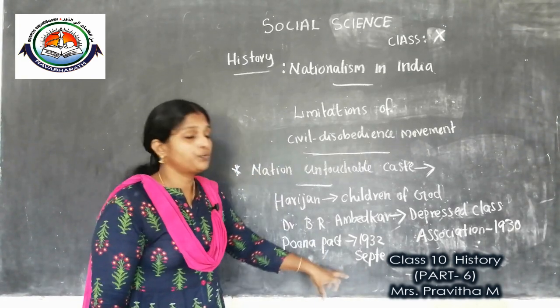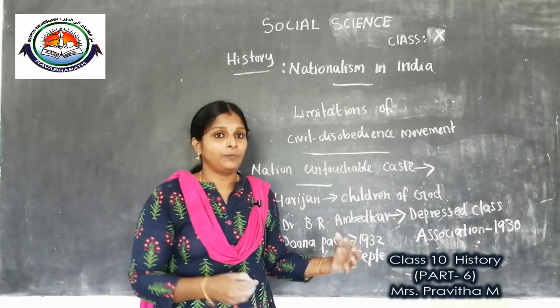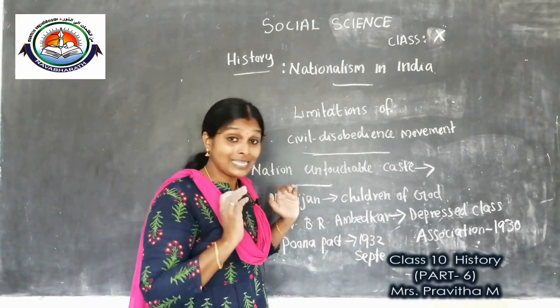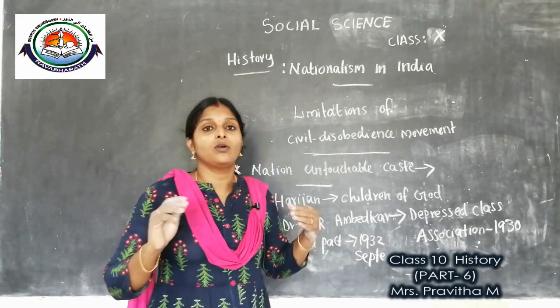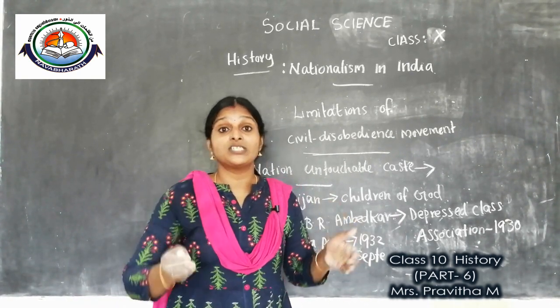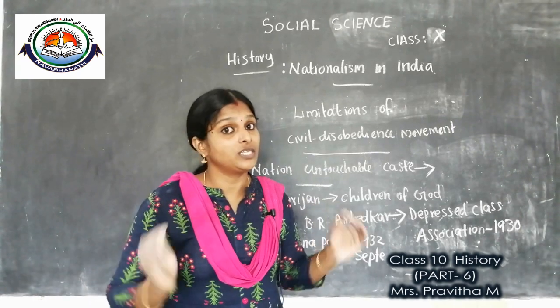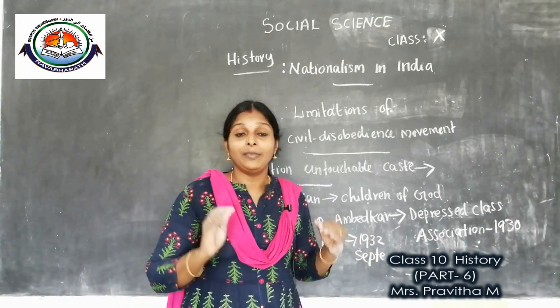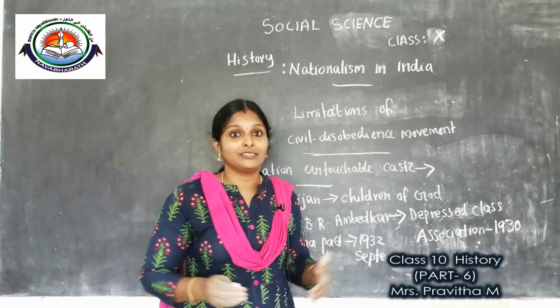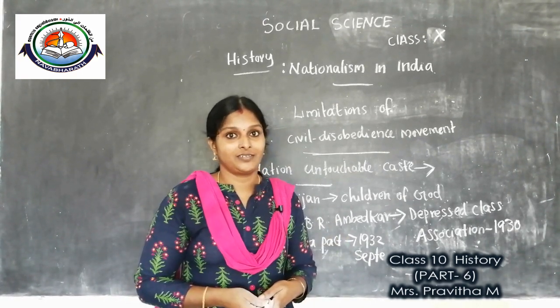Children, as per this Pune Pact, the Dalit people got reserved seats in the provincial legislative and central legislative councils, but they would be elected in the general electorate.